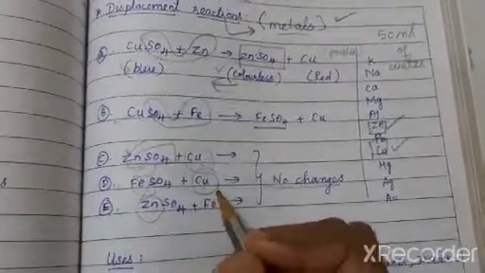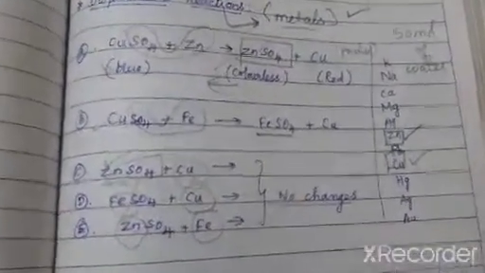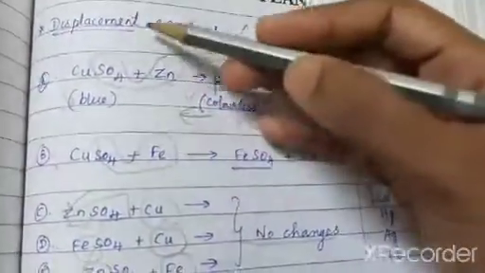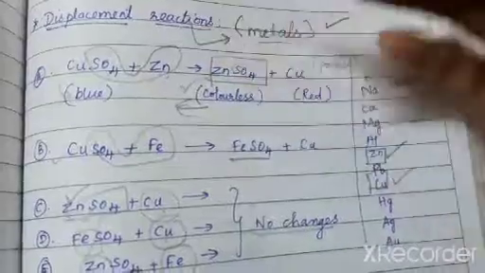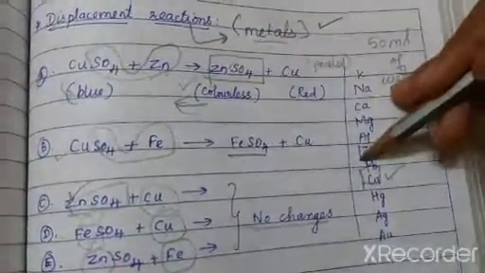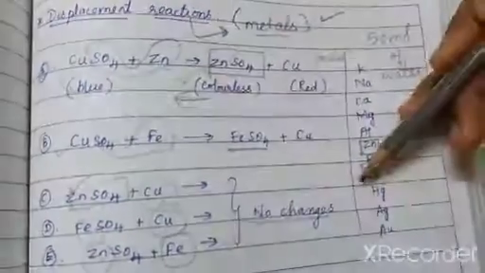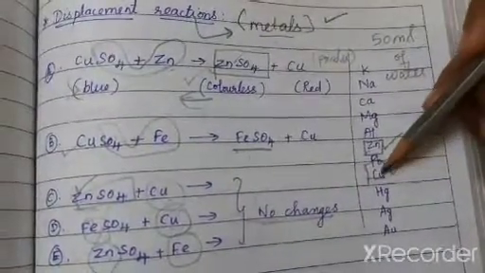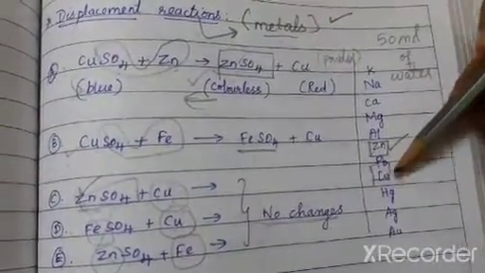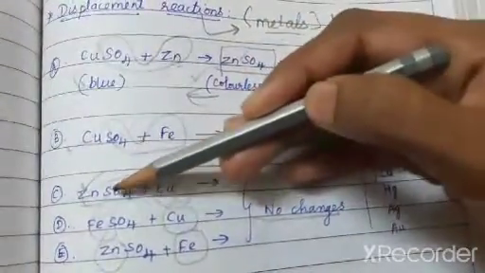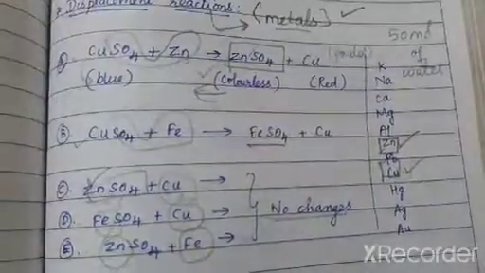Zinc is more reactive compared to iron. So understood? So from this experiment, the displacement reactions means any metal which is more reactive has the ability to break the bonds in a less reactive metal. Whereas the less reactive metal cannot break the bond in a high reactive metal. Understood?